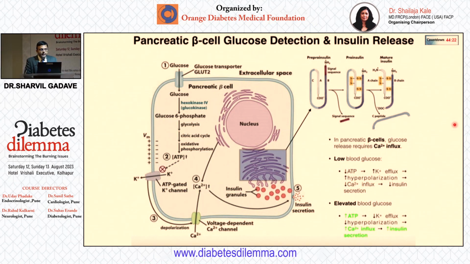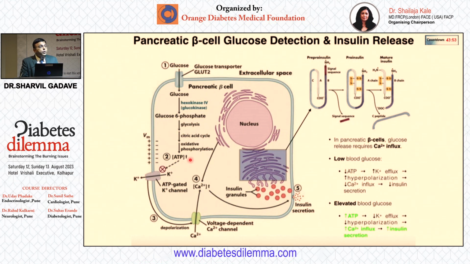We know that there is this GLUT2 channel that allows glucose to enter the beta cell. After glucose enters, there is glucokinase, also called hexokinase 4, which converts it to glucose 6-phosphate. And ultimately, there is an increase in ATP inside the beta cell.